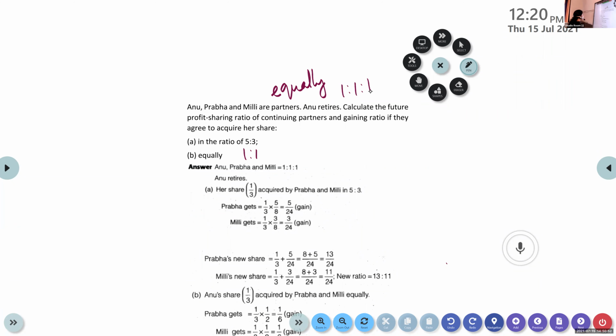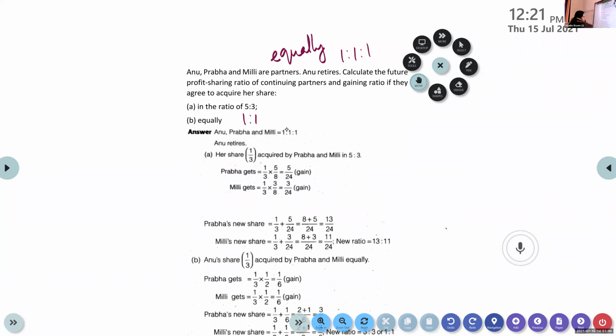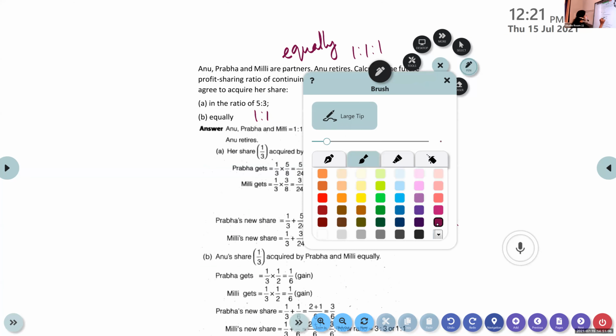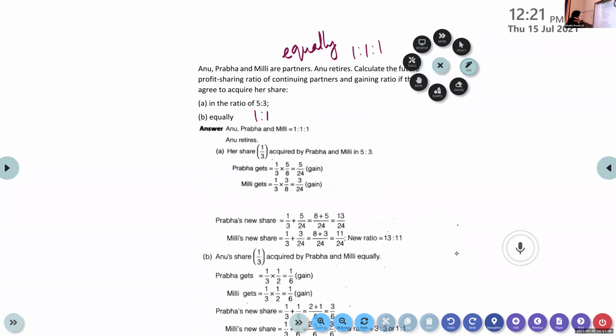Now here Anu is retiring. So what is Anu's share? It is 1/3. And according to the question A, they are acquiring it in the ratio 5:3.